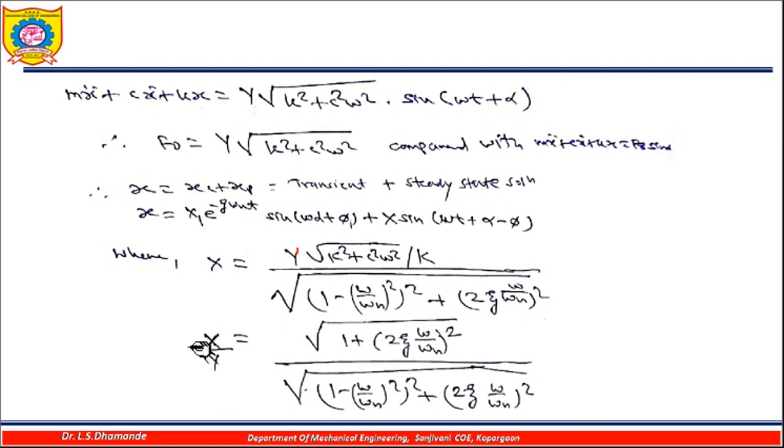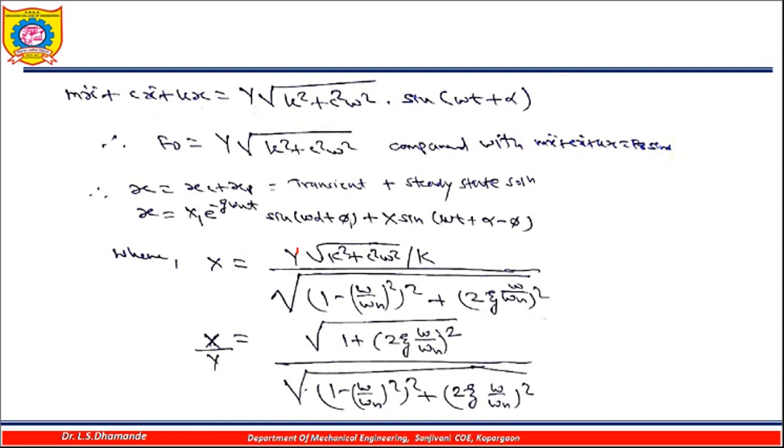So y, if I shift to the left hand side, it will be the x by y ratio. So under root of 1 plus 2 zeta r bracket square, where I can write omega by omega n as r, upon under root 1 minus r square bracket square plus 2 zeta r bracket square. So this is the way you will get the displacement ratio x by y.